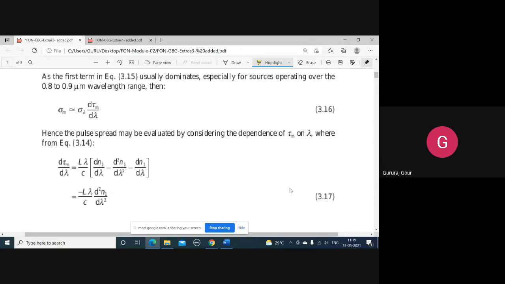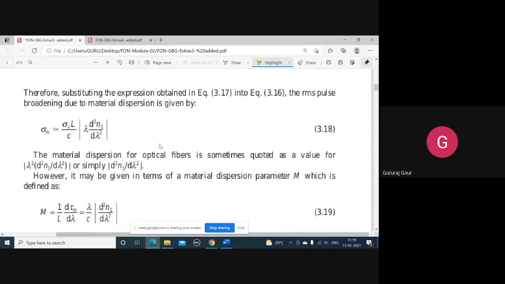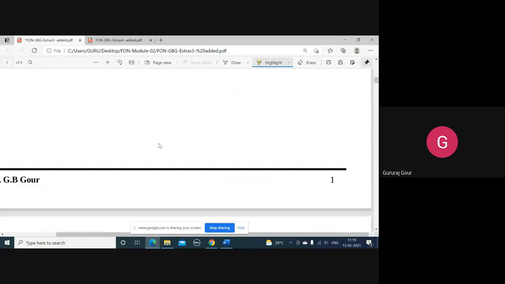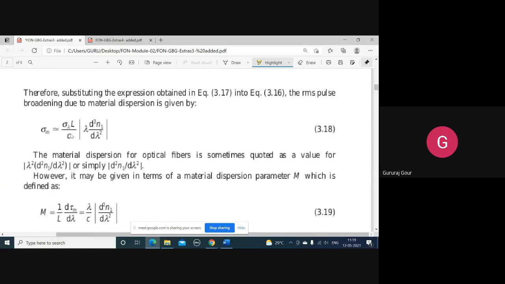Now you have to substitute this 3.17 equation, that is for d tau m by d lambda, back in 3.16 equation, that is an equation for the pulse broadening due to material dispersion. So that you will get, if you further resolve this one, sigma m, that is RMS pulse broadening due to material dispersion, will become equal to, you simply substitute this one, minus L lambda, take the modulus of that one, sigma lambda L by C modulus of lambda d square n1 by d lambda square.